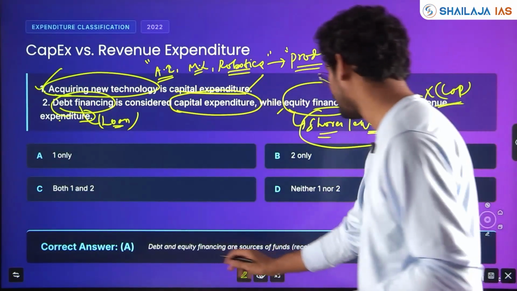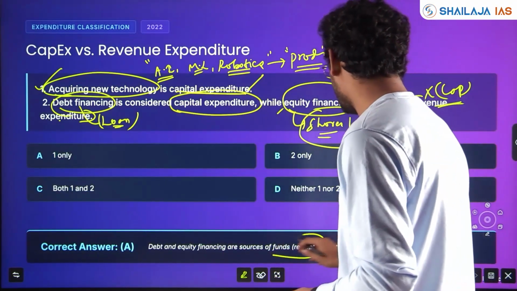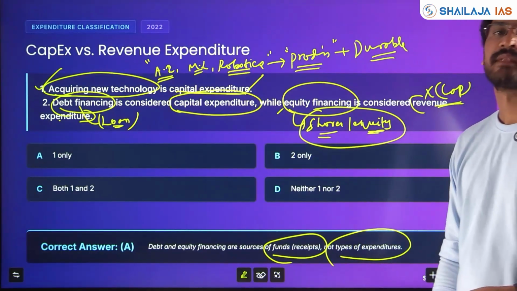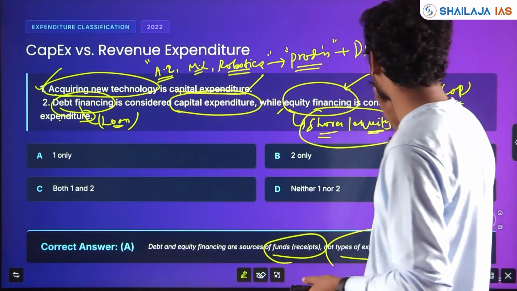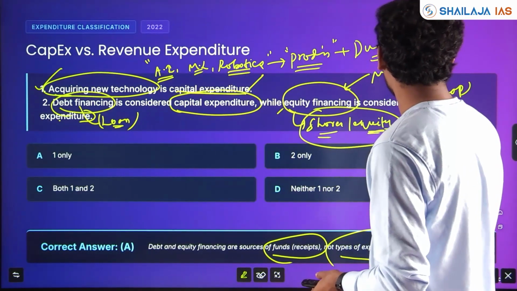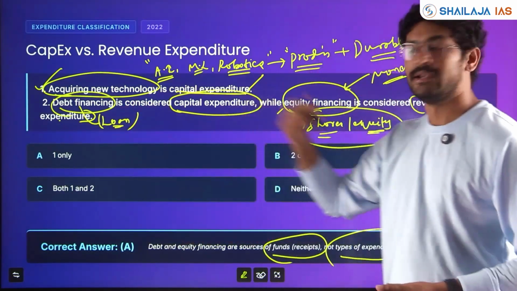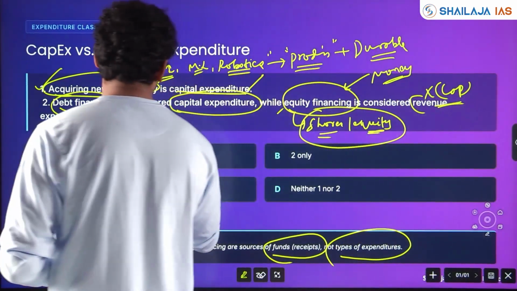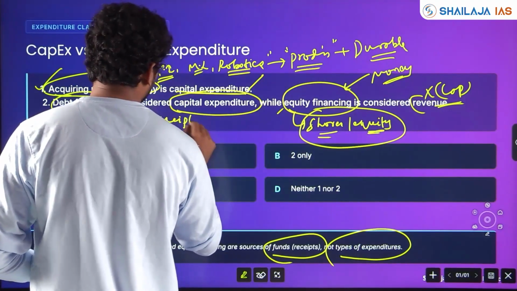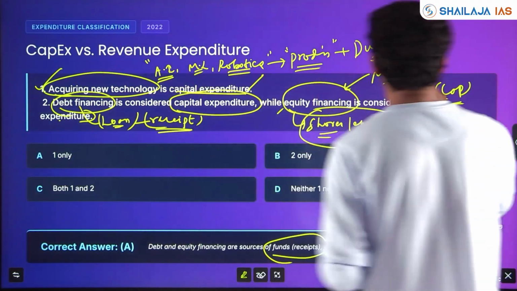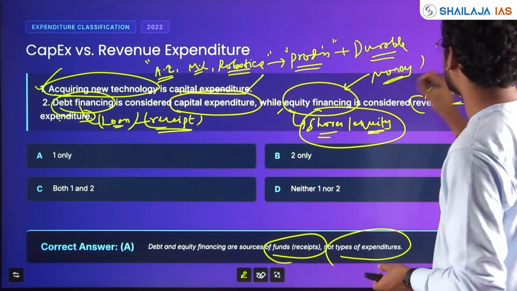Okay, debt and equity finances are sources of funds here, not expenditures. Why? Because you are receiving money. Here, debt financing, loan, it is a receipt because you are selling something and taking money. Of course, it is creating liability. Here also you are selling equity and you are getting money.